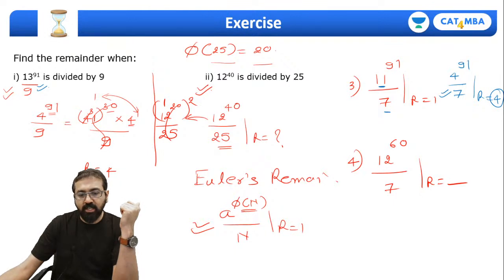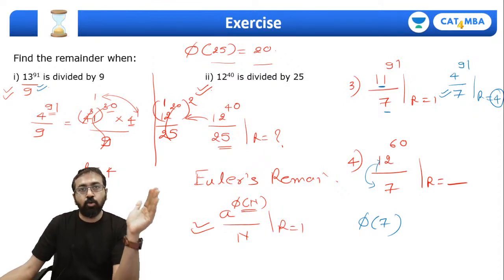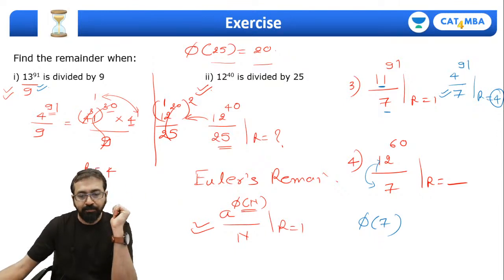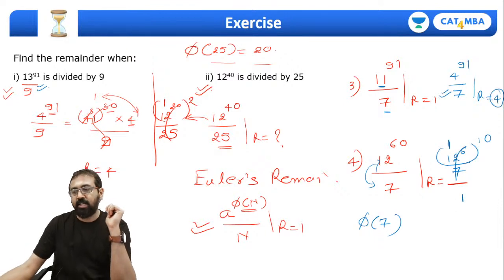And what about this one? Again, we can apply Euler's remainder theorem, because 7 is a prime number. Guys, please remember, for any prime number, the number of coprimes will always be 1 less than that. So how many numbers less than 7 are coprime to 7? 6 numbers, right? How many numbers less than 11 are coprime to 11? 10 numbers, and so on and so forth. So here I can write 12 raised to 6 whole raised to 10 divided by 7, and this satisfies Euler's theorem, so remainder will be 1.